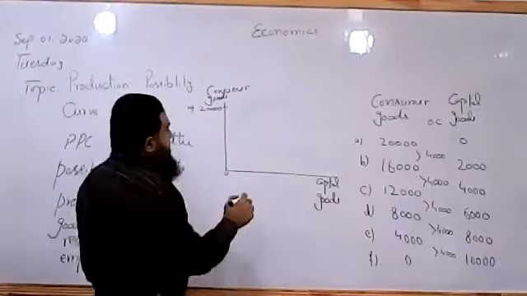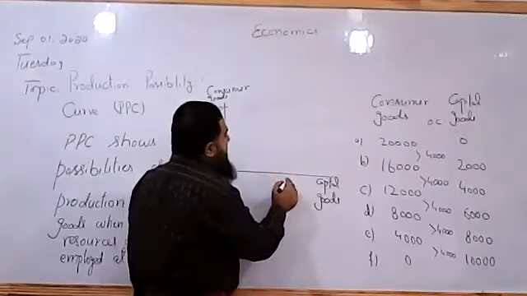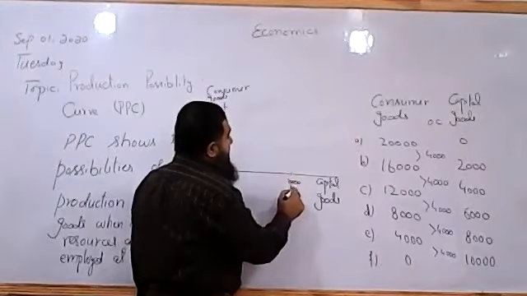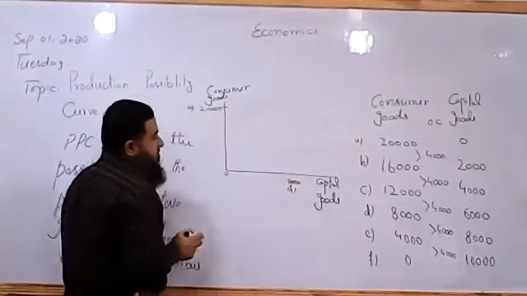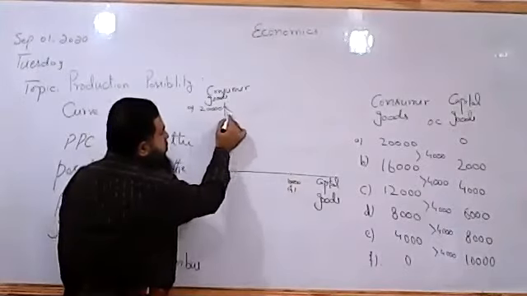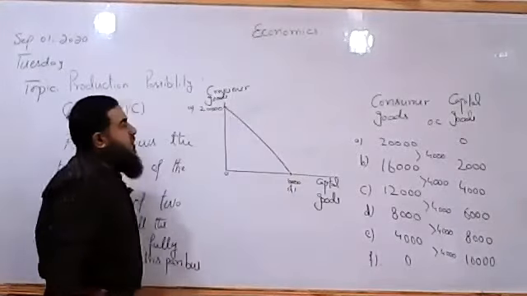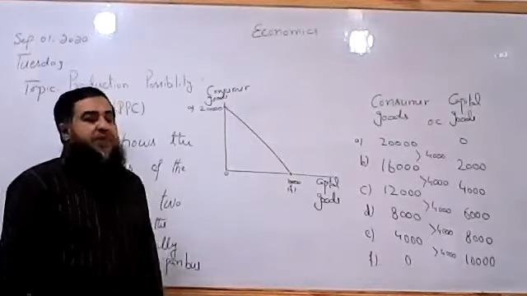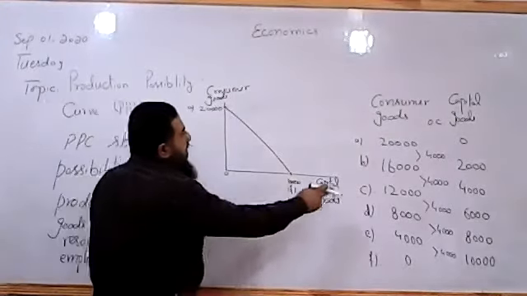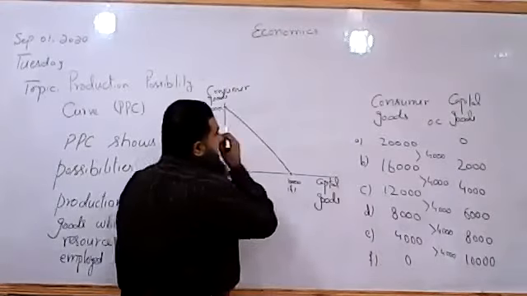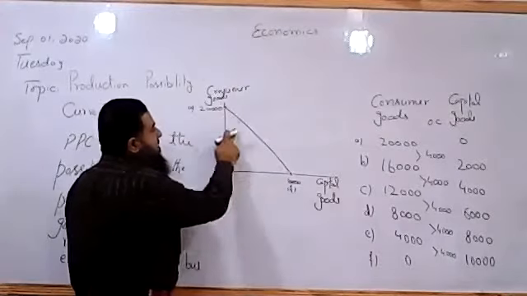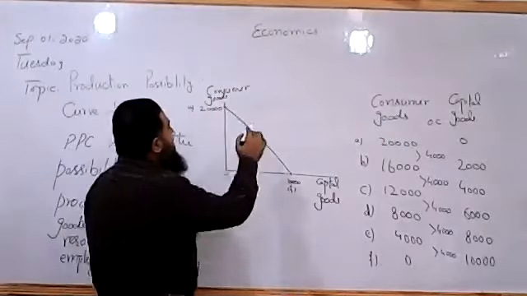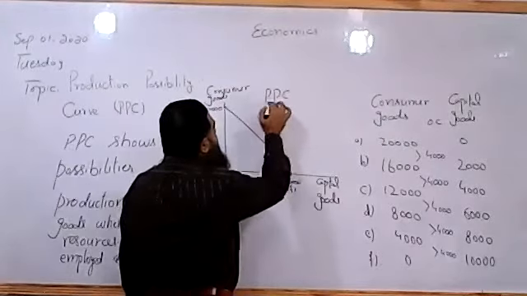And when all the resources are employed to produce capital goods, this is point F, where only capital goods are produced. If we join these 2 points, we get this constant line, constant slope. It is downward sloping. What do we mean? All these points, all these bundles, they are lying along this line. This shows us the production possibility curve.